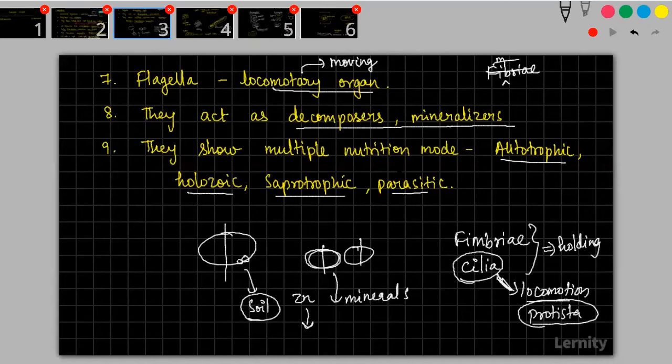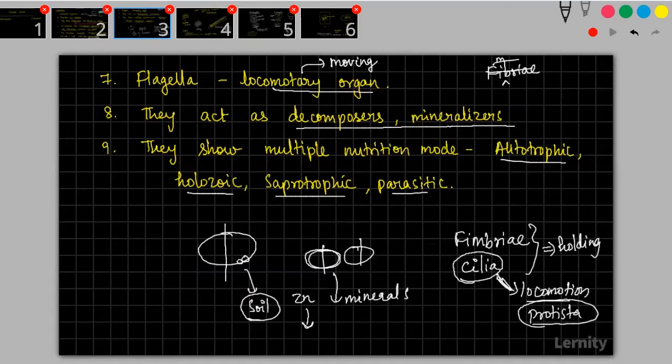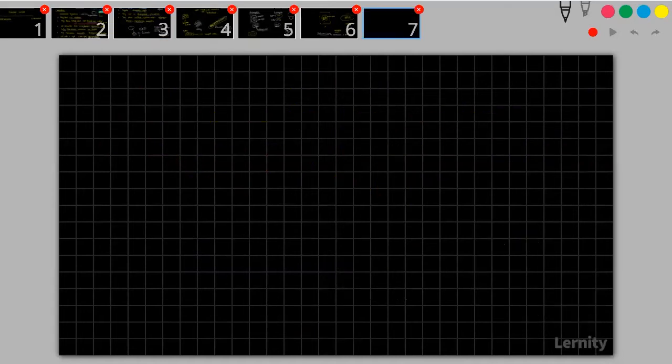So they show multiple nutrition modes: autotrophic nutrition, holozoic nutrition, saprotrophic nutrition, parasitic nutrition. Please understand that multiple nutrition modes are seen in monerans. These are the characters of monerans. So that is the first thing that we have completed today. Now we will study more about eubacteria.